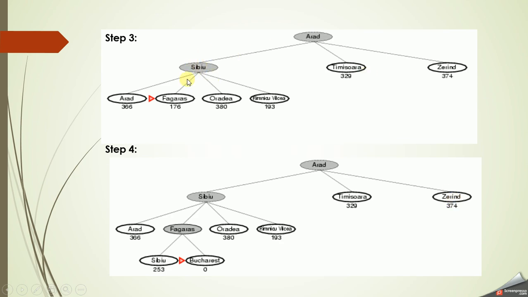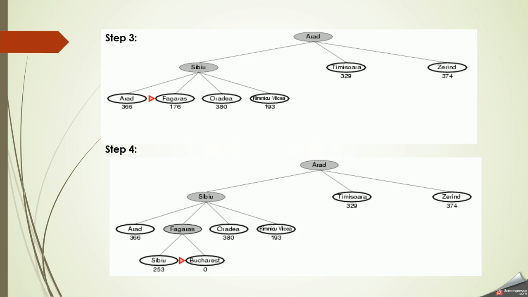And then again we'll be expanding Sibiu. So Sibiu will be added to the closed list. In the open list, Timisoara, Zerind. And after expanding, Arad, Fagaras, Oradea and Rimnicu will be in the open list. Again expanding this, Fagaras will be moved to the closed list, and the remaining Arad, Oradea, Rimnicu, Timisoara and Zerind will be in the open list. At last we'll be assigning Bucharest. So in your closed list, the nodes will be Arad, Sibiu, Fagaras and Bucharest, which is your final solution path.